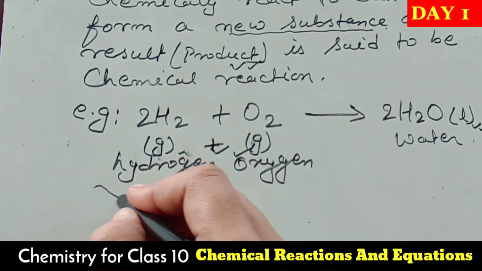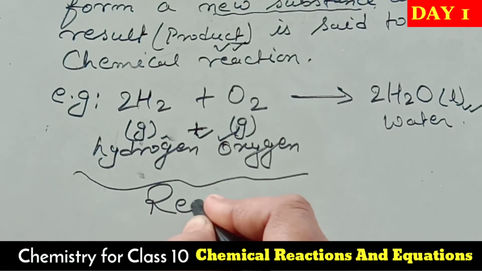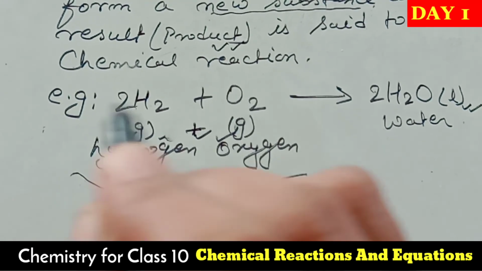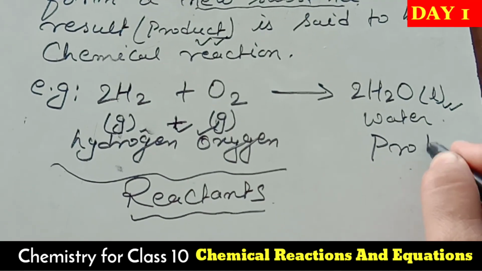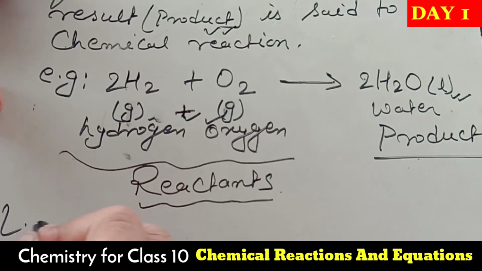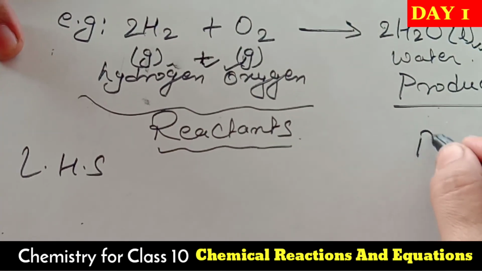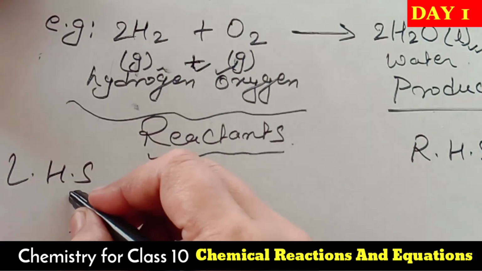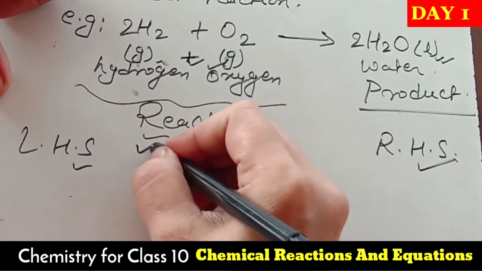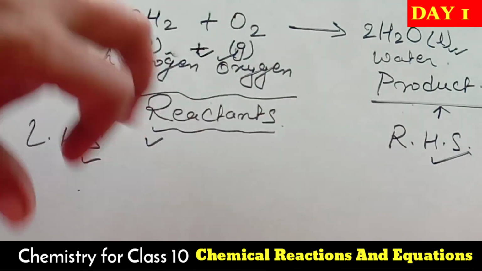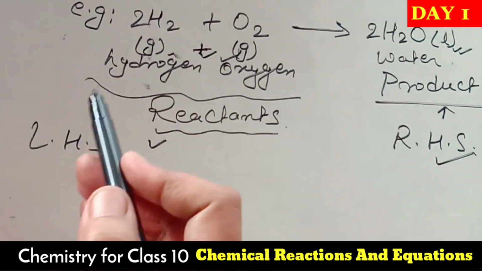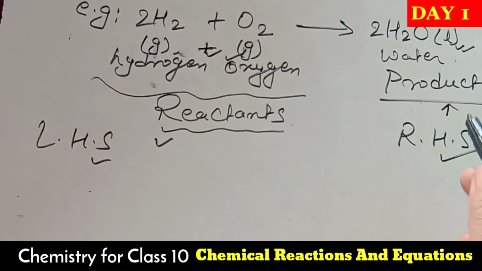So can we say this side is said to be reactants? We know this from earlier and today also. This side is said to be reactants and this side is said to be product. LHS and RHS mean left hand side and right hand side. The left hand side is said to be reactants and the right hand side is said to be product. So always reactants live on the left hand side and products on the right hand side.